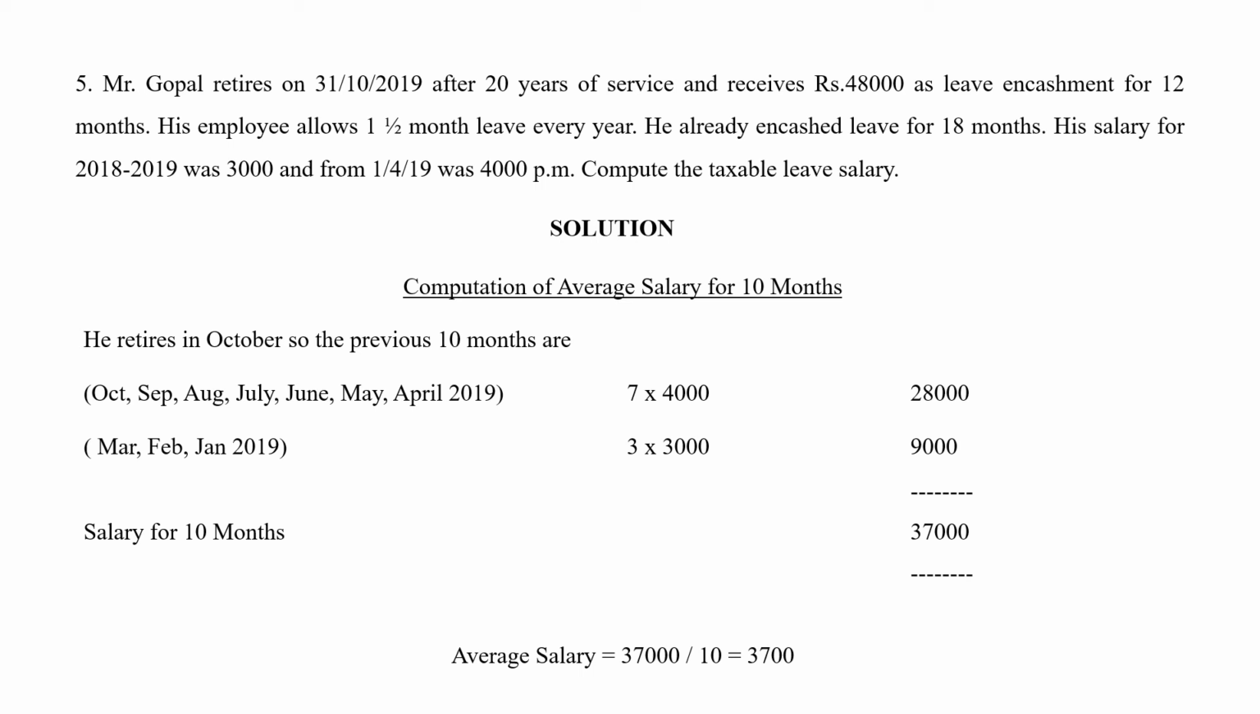So the total salary for 10 months will be 37,000. Now 37,000 is the amount that he is receiving for 10 months. Average salary is going to be divided by 10, so that will be 3,700. So we have calculated the average salary for this person as 3,700 rupees.